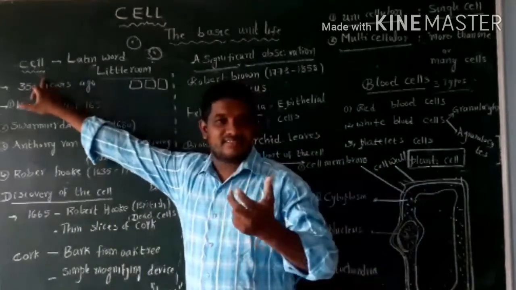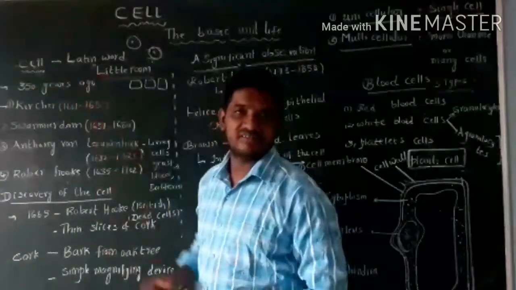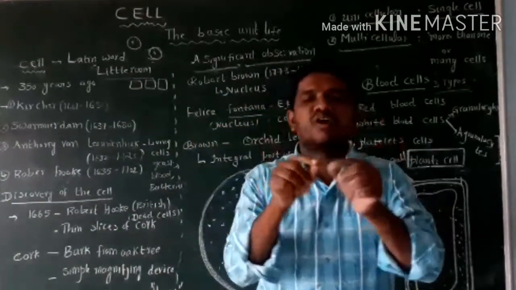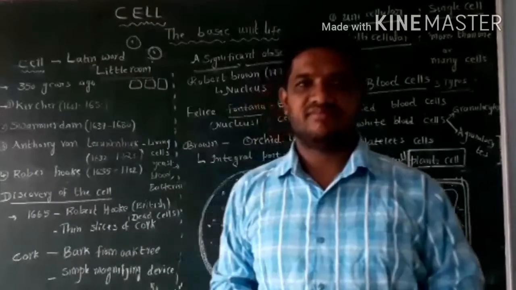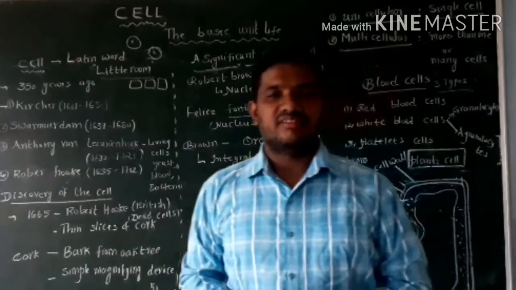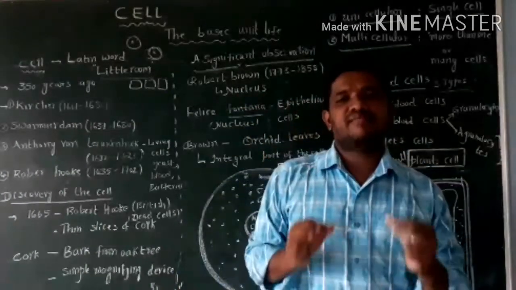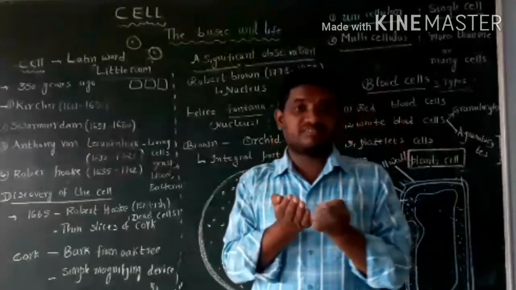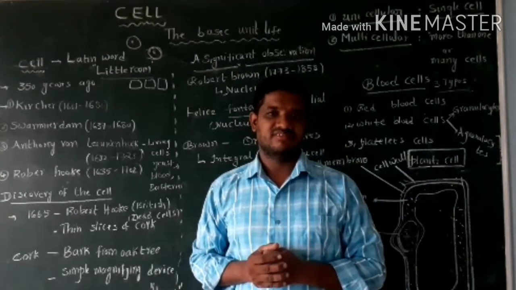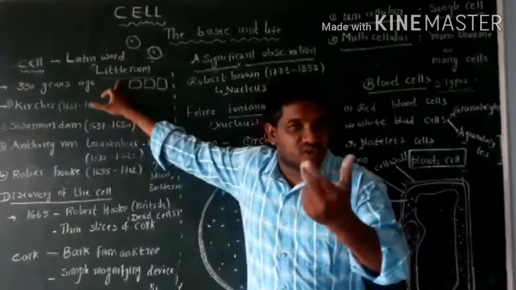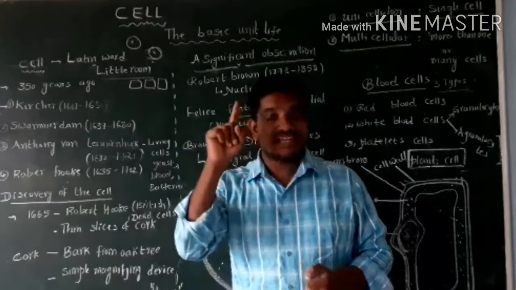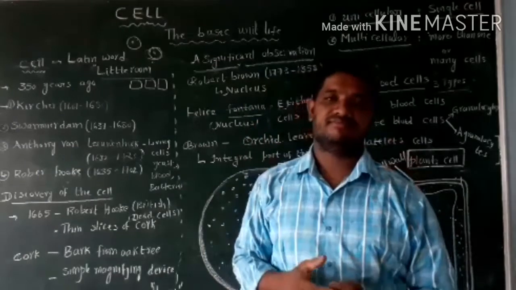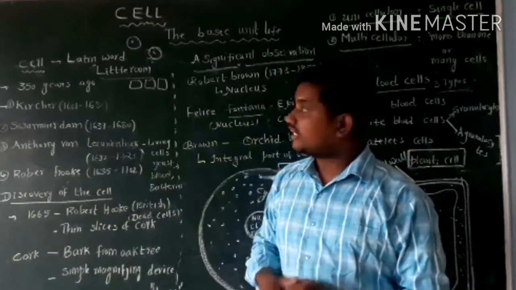See, cell is the Latin word which means little rooms, small chambers. In Greek language, cell means a hollow space, empty spaces or empty boxes. In Latin language, little room. In Greek language, hollow space or empty space. That is a cell.